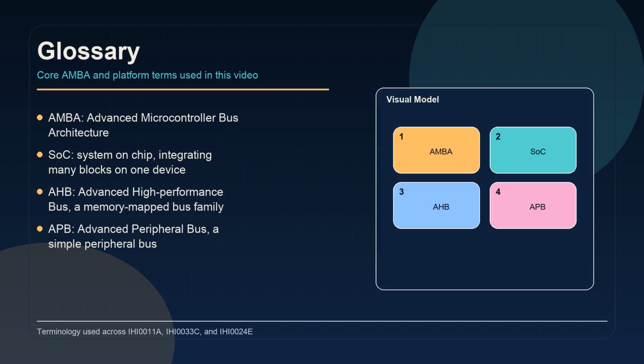Here is a short glossary for the core family map terms. AMBA stands for Advanced Microcontroller Bus Architecture. SoC means System on Chip. AHB is Advanced High Performance Bus, and APB is Advanced Peripheral Bus.